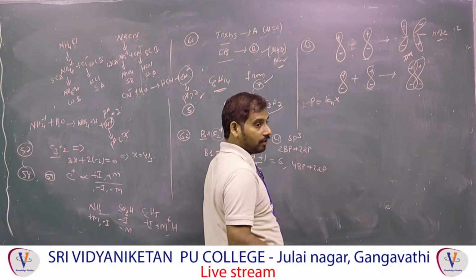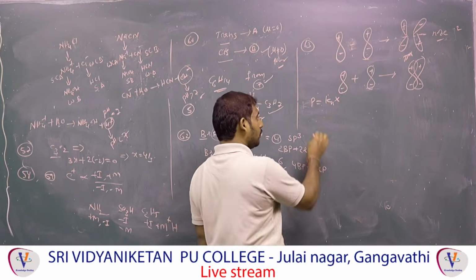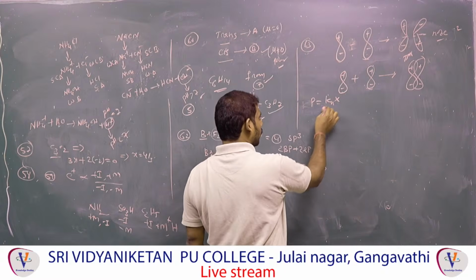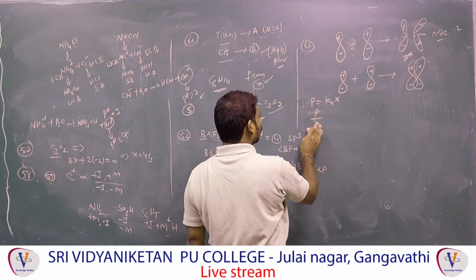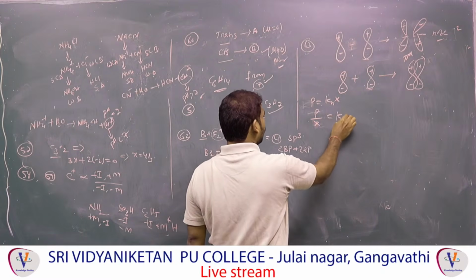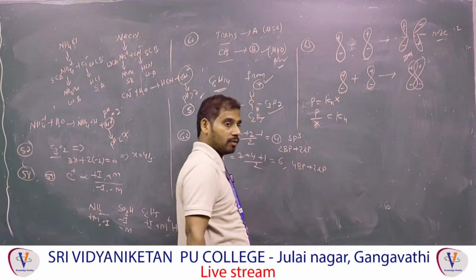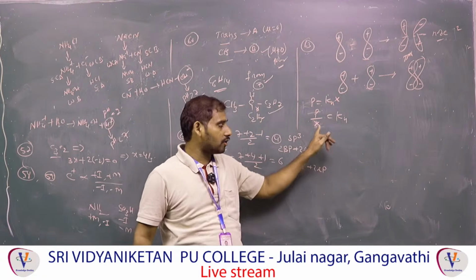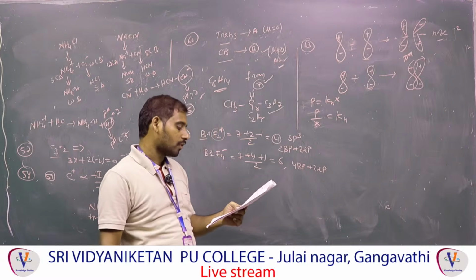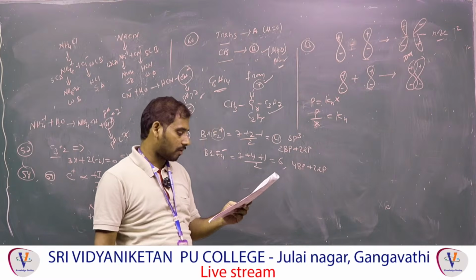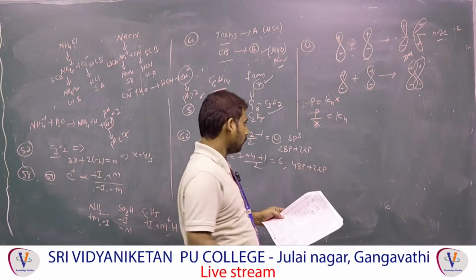X is the solubility, that is the mole fraction, mole fraction in terms of solubility. So what can I get? P by X is equal to KH. What is the relation? KH and X are inversely proportional. The higher the value of KH, the lower the solubility. The lower the value of KH, the higher the solubility. So based on that we have to see the options. Next one, question 65.